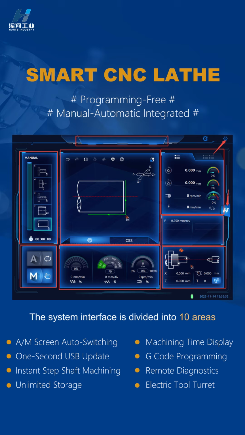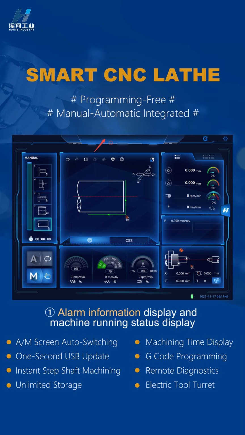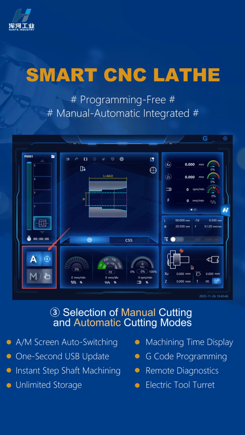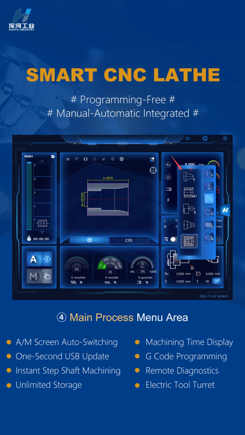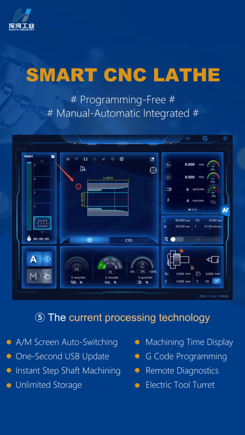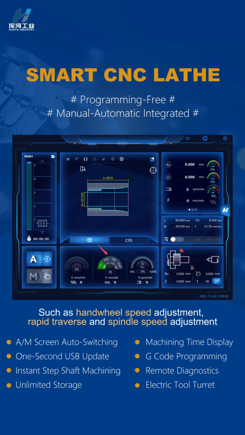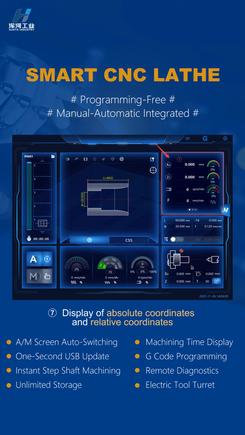The system interface is divided into 10 areas: alarm information display and machine running status display, processing progress and time display, selection of manual cutting and automatic cutting modes, main processing menu areas, the current processing technology, display of external button linkage devices, such as hand wheel speed adjustment, rapid traverse and spindle speed adjustment, display of absolute coordinates and